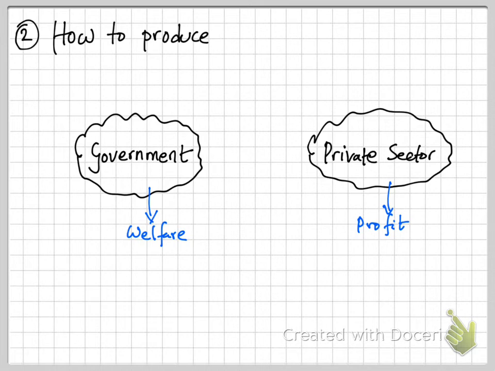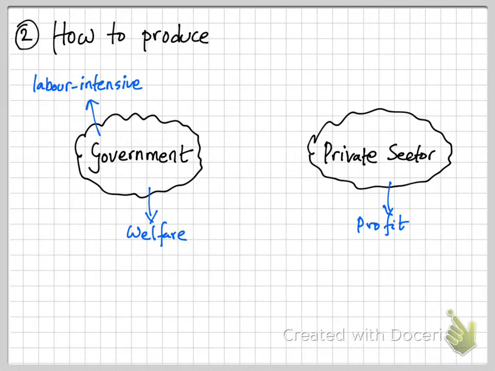So in most of the production processes of the government, there will be labor-intensive production, which essentially means that most of the resources used in this production process is going to be labor, it's going to be human resource, it's going to give people jobs. Because if you give people jobs, that brings welfare to the society. If people have more jobs, there's going to be less unemployment.